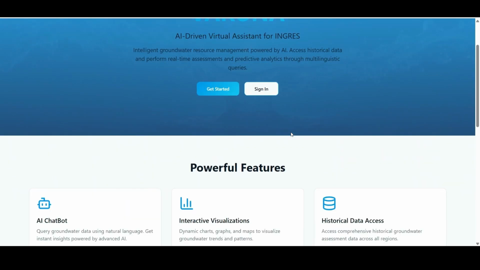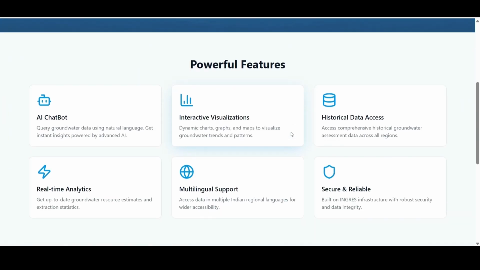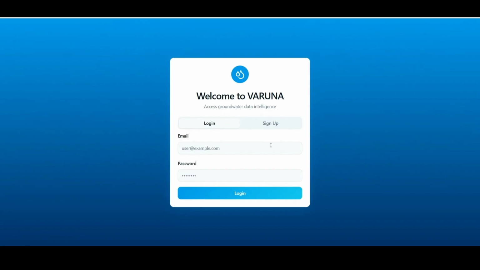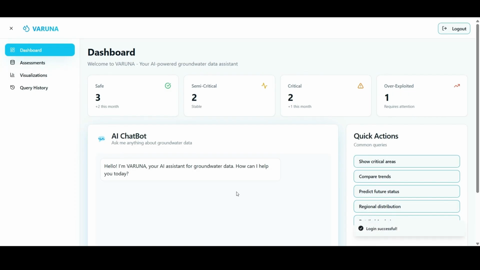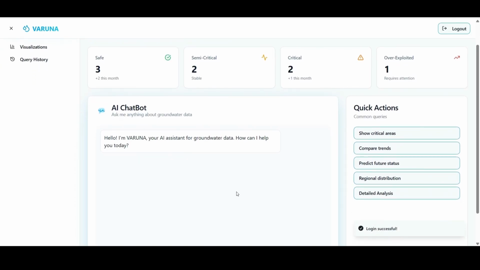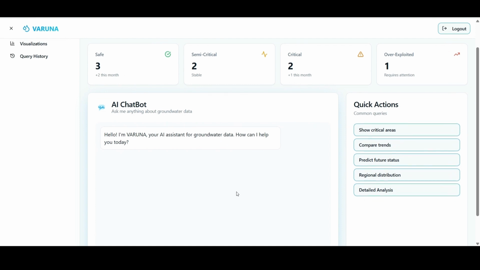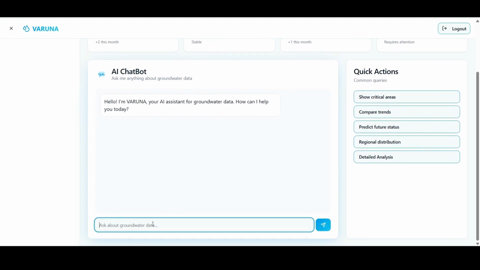Upon scrolling down, it gives a detailed explanation of the features employed. A chatbot incorporates the original INGRES database for 100% accurate and contextual responses. Upon logging in, one can see the dashboard showing the number of areas corresponding to the groundwater limits. In order to use the chatbot, one can easily either use the quick actions tab or type a prompt manually, as I am doing right now, for the groundwater resources of Telangana.